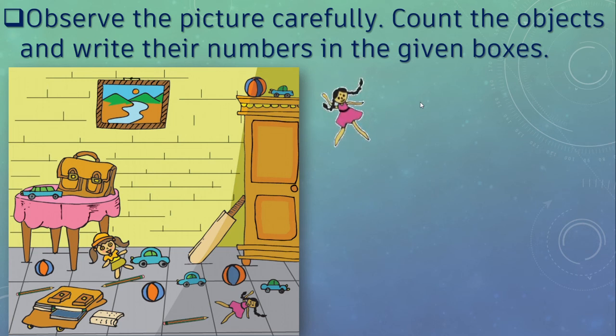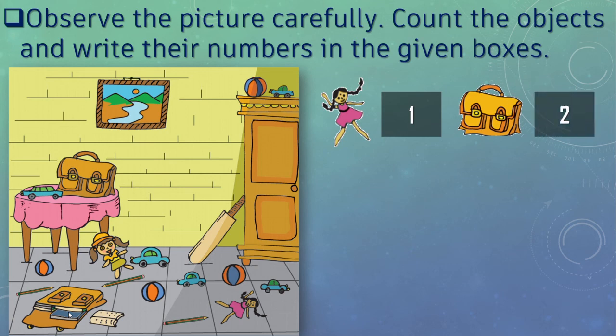Yes, here we can see doll. We will count how many dolls we can see here. Here this is 1. Yes. So here we can see only one doll. Right? This is different type of doll. Correct? So we will count only 1. Next, bag. How many bags are there? 1, and this is second. So we'll write 2 bags.